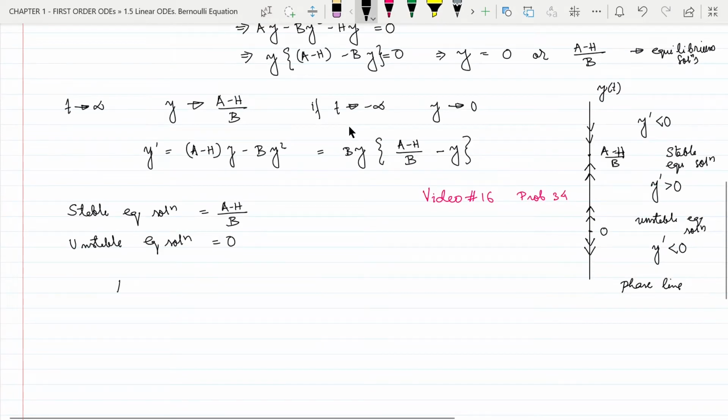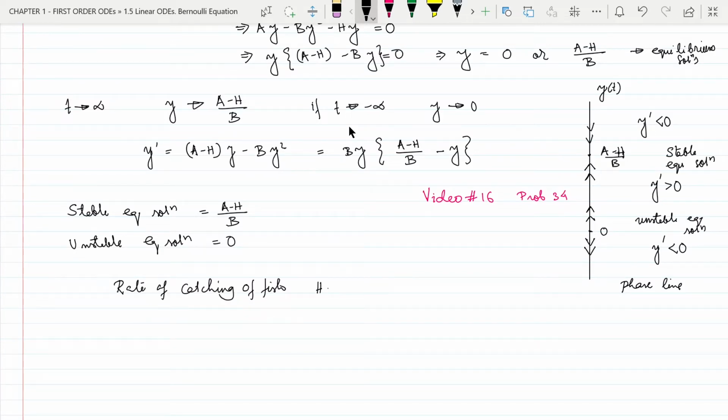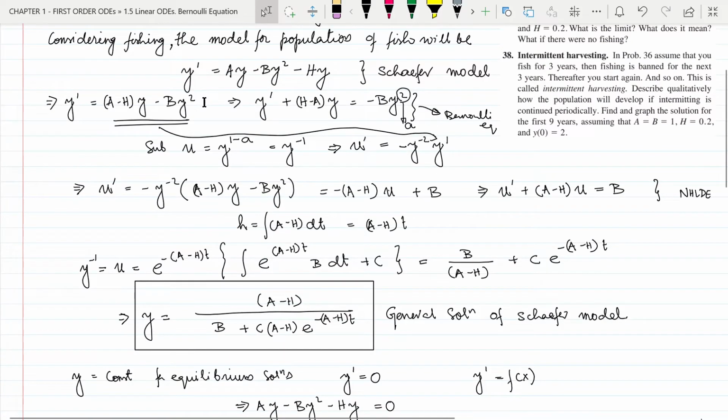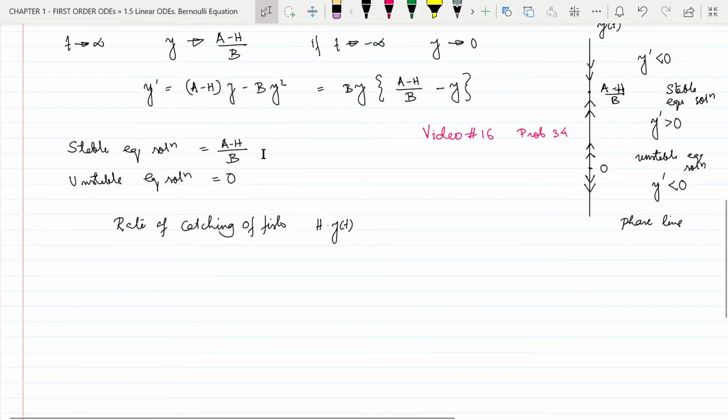So rate of catching of fish is given by h multiplied by y of t, and we have found the solution corresponding to the Schaefer model, which is y equal to a minus h by b. So this a minus h by b multiplied by h will give the sustainable or stable rate of catching of fish.